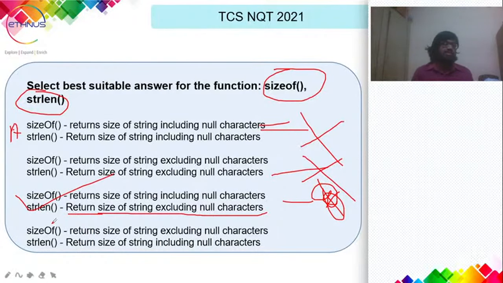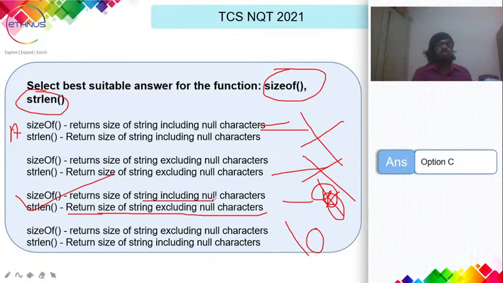As you see, it's the length of a string, so it doesn't have to do anything with the null characters. It will not count the null characters at all. Whereas sizeof null in C has a size, isn't it? It also has an escape character, backslash zero. So sizeof, indeed, null has a value. That is the reason sizeof will be returning the size including null characters.